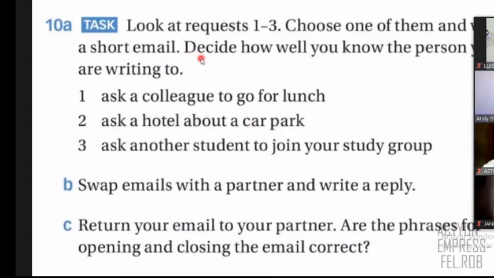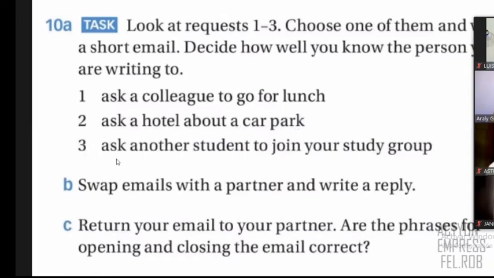And you decide. It can be a formal email or an informal email, right? The options are ask a colleague to go for lunch or a friend maybe to go for lunch. The second possibility for request is ask a hotel about a car park. So what is a possible question that you can ask in this situation or request?